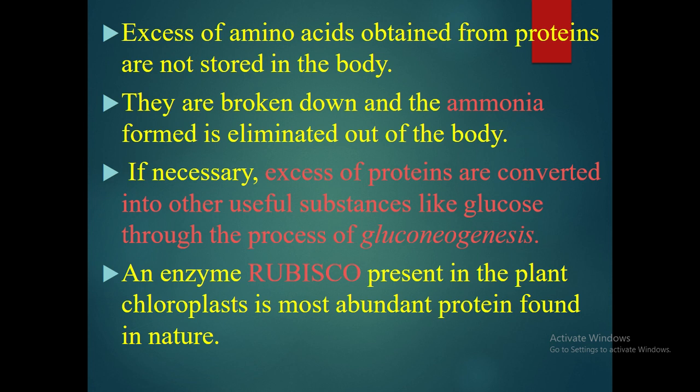If necessary, excess of proteins are converted into other useful substances like glucose through the process of gluconeogenesis. A question comes on this: what is gluconeogenesis? Sometimes extra protein gets converted into glucose, and that process is called gluconeogenesis.